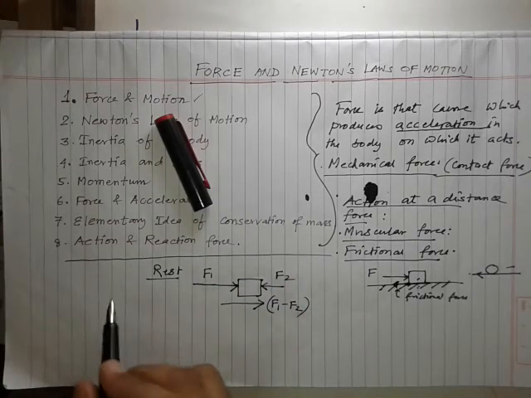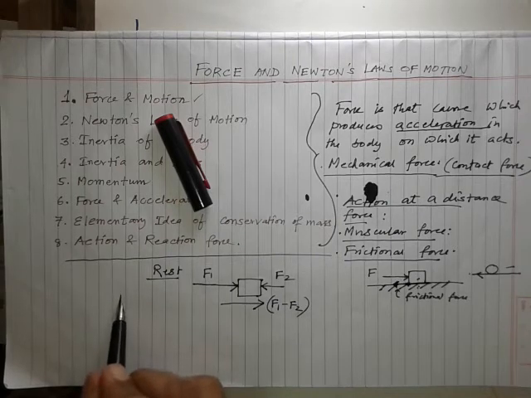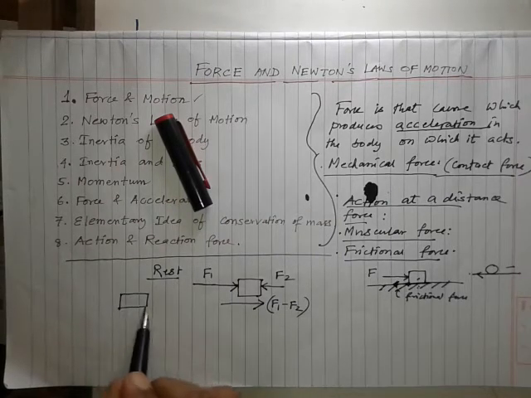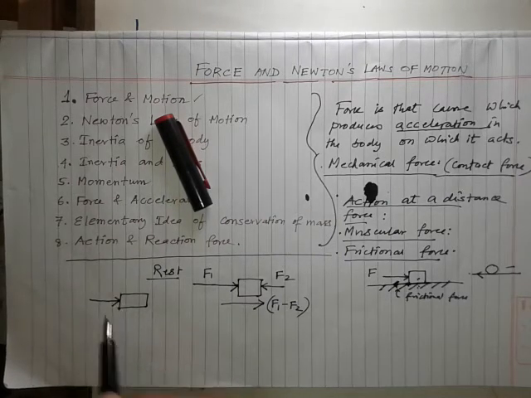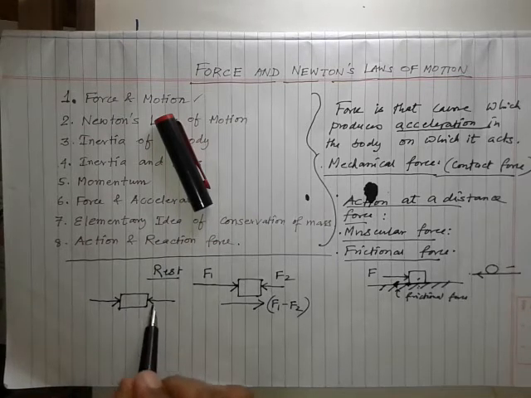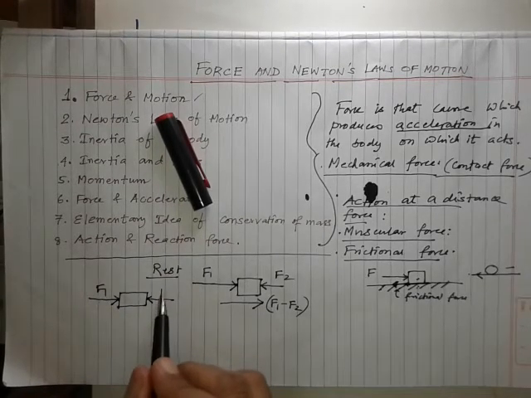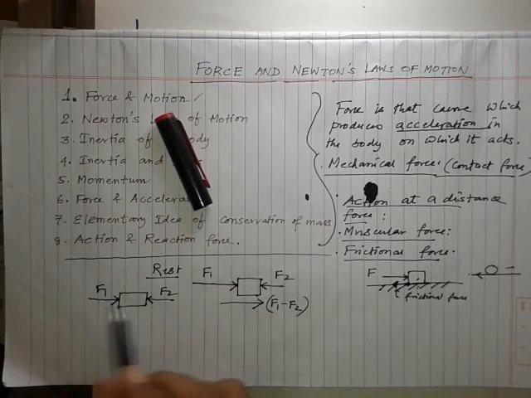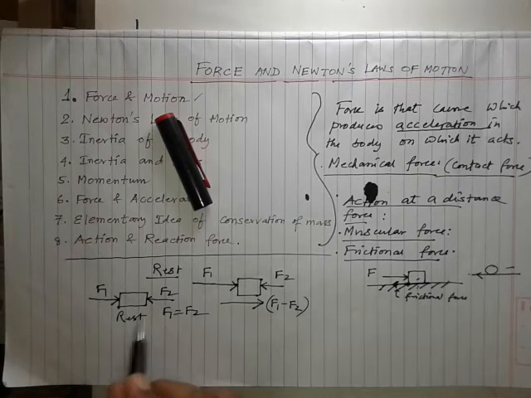In some cases, suppose the object is at rest. That means someone is pushing the object in this direction and someone is pushing it in the opposite direction. If both forces are the same, if F1 is equal to F2, then the object will be at rest. The object will not move because the resultant force, F suffix R, will be 0 in this condition.